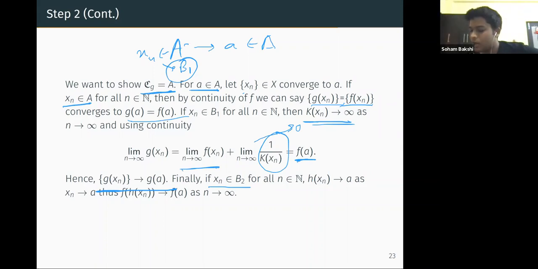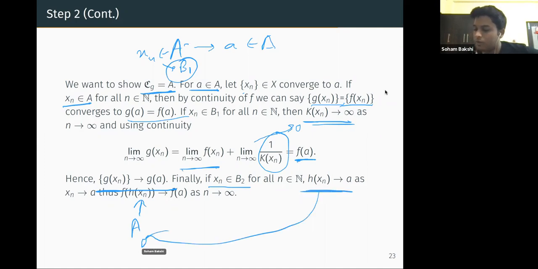And h(x_n) is always a point in A, so we get a sequence h(x_n) going to a in A. So from this, we know that f of h(x_n) also goes to f of a as n goes to infinity.